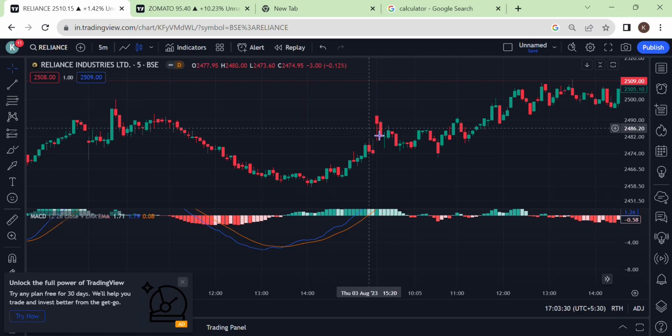The major advantage of this strategy is that we will not be making heavy losses or a huge amount of stop losses. We will have a small stop loss and a huge target. In this way, we will be getting a good amount of profit.